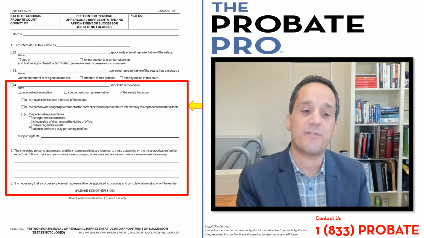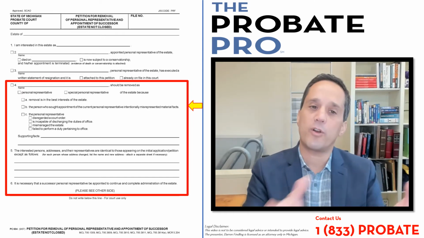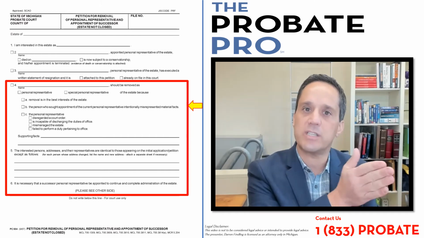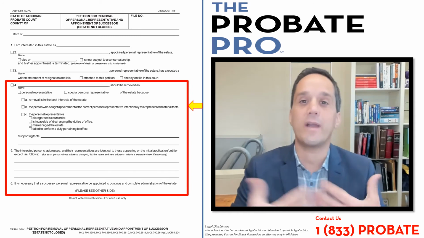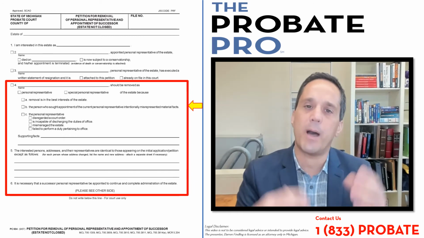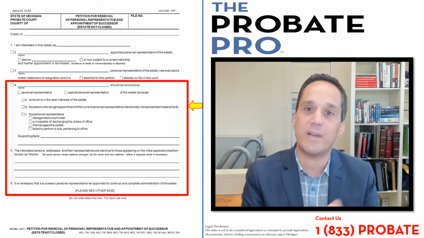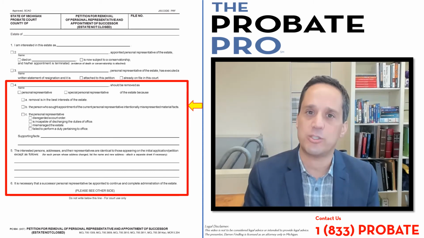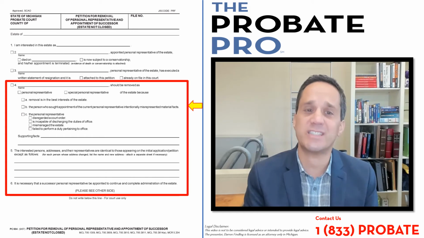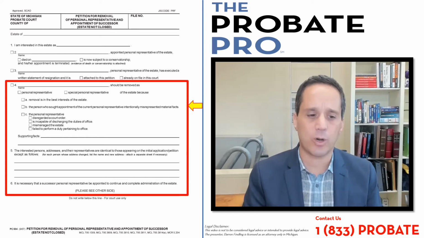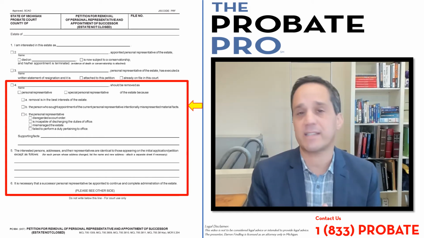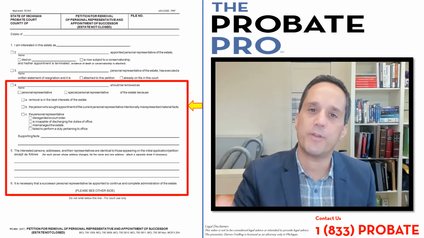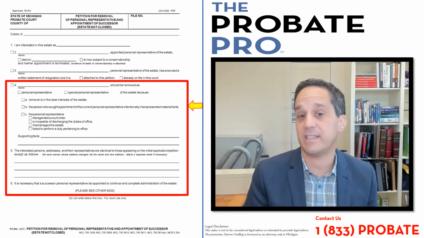Subsection 5 identifies the interested parties, whether the interested parties are consistent from earlier petitions or documents that have been filed, or whether they have changed. You have to keep updating the court on the interested parties' addresses, so if people have moved around, you can update that information there. Subsection 6 says that you're asking the court that it is necessary that a successor or new personal representative be appointed to allow for the administration of the probate estate to continue.